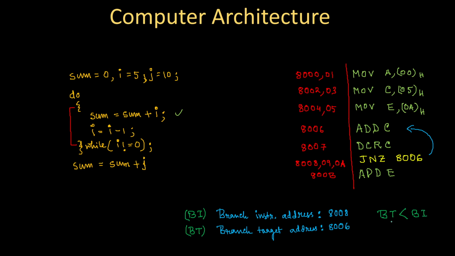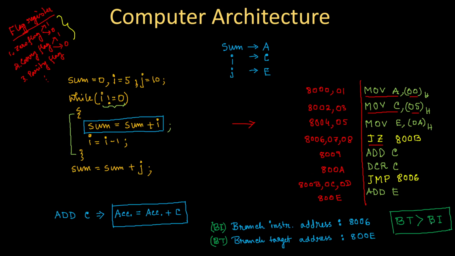And why is this observation so important? Because since this is an entry controlled loop, and according to this picture of machine level language, this statement JZ should be false.